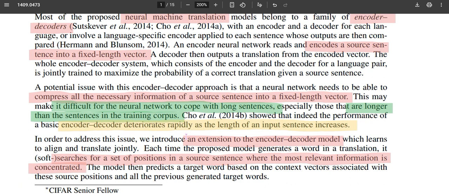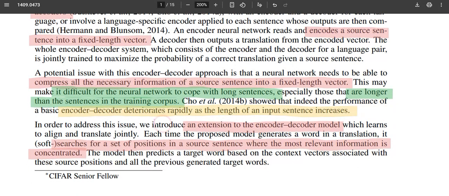Again they say that it's very hard for the encoder decoder mechanism to depend only upon that fixed length output, especially for test sentences which are longer than those in the training corpus. And this encoder decoder mechanism deteriorates rapidly as the length of the input sentences increases.